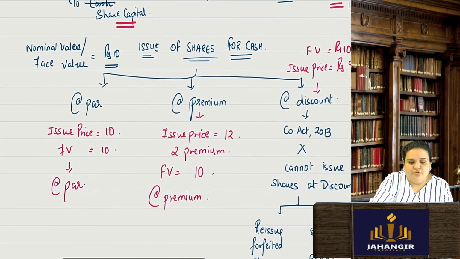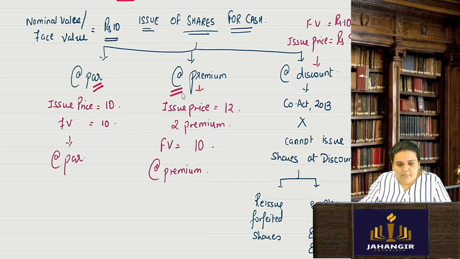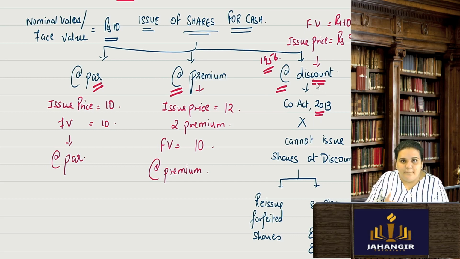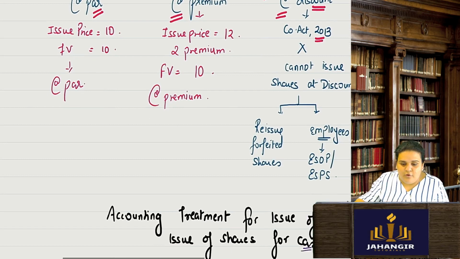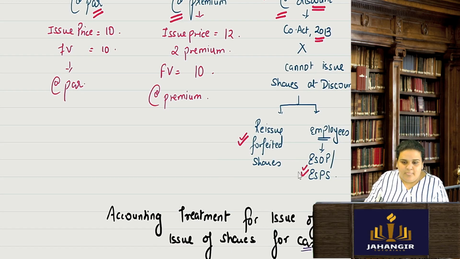But when I come to issue of shares for cash, there are three things: I issue my shares at par, or at a premium, or at a discount. Under the Companies Act 1956, issue of shares at discount was allowed. However, the Companies Act 2013 has strictly prohibited it. We can never issue shares at discount. A company cannot issue shares at discount, unless it is a reissue of forfeited shares, or an issue to employees under an employee stock option scheme or employee stock purchase scheme. Other than that, there is no issue of shares at discount.